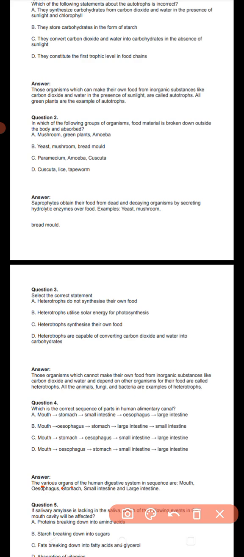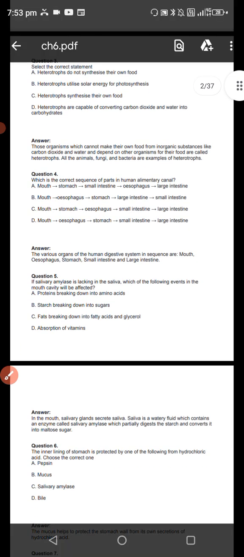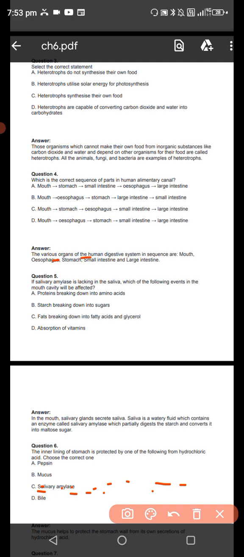Various organs of human digestive system, sequence: mouth, esophagus, stomach, small intestine, large intestine.